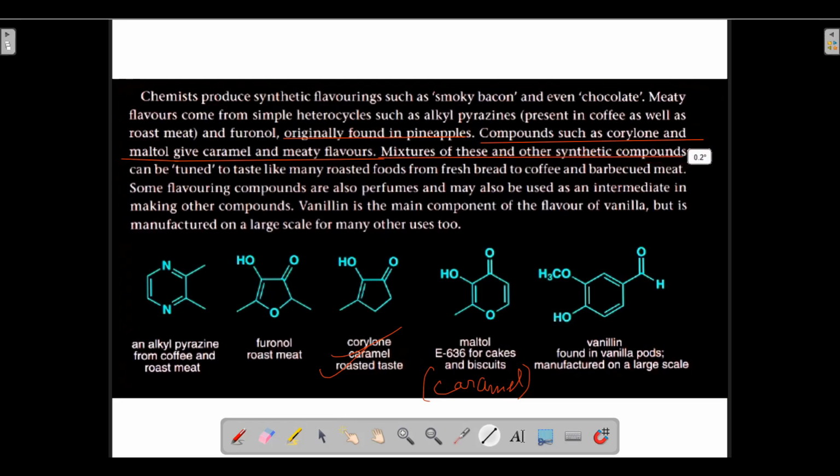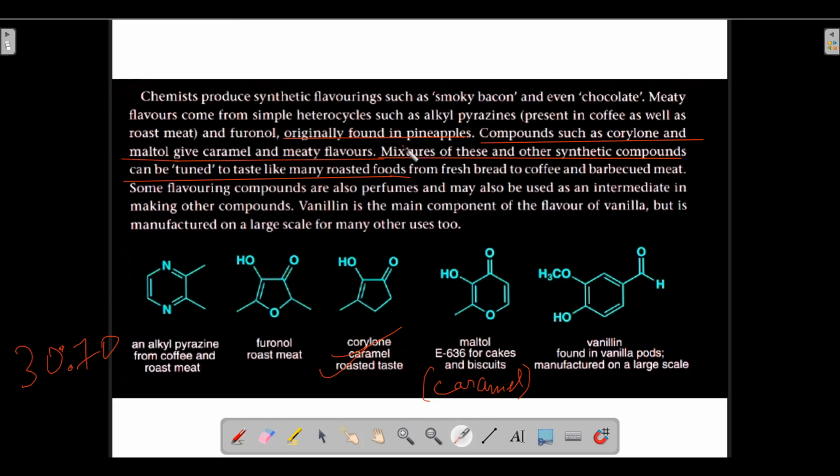A mixture of these and other synthetic compounds. If we mix these synthetic compounds discussed above, and other synthetic compounds which have not been discussed here, the mixture can be tuned to taste like many roasted foods. A specific mixture, for example a 30:70 ratio mixture might be there, or any other such mixture.